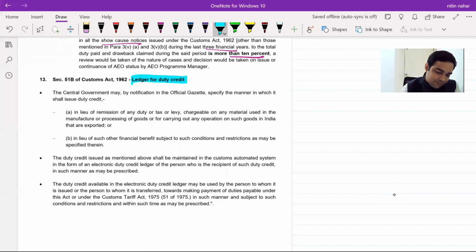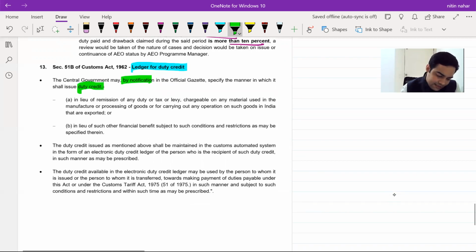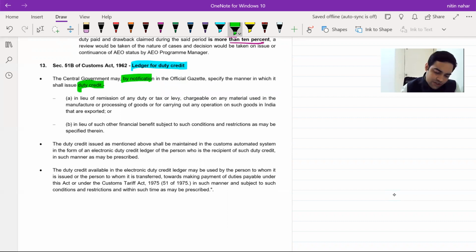See, the central government may by notification specify the manner in which it shall issue duty credit in lieu of remission of duty chargeable on any material used in manufacture, processing, or for carrying out any operation on goods in India that are exported.